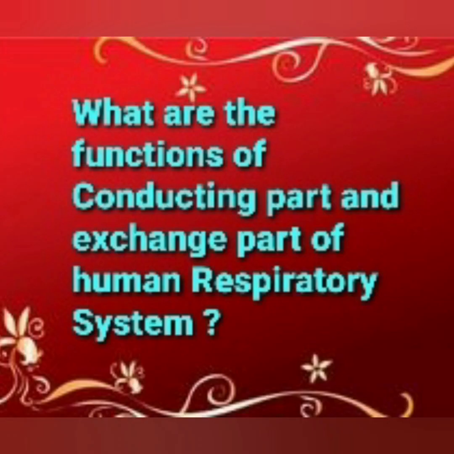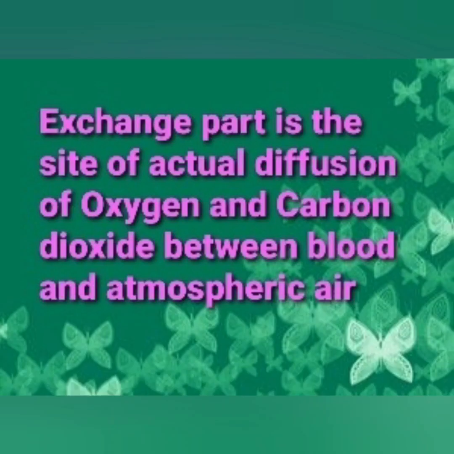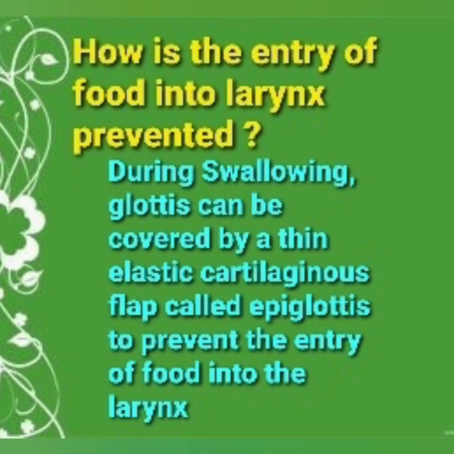Now, what are the functions of conducting part and exchange part of human respiratory system? The conducting part transports the atmospheric air to the alveoli, clears it from foreign particles, humidifies and also brings the air to body temperature. Exchange part is the site of actual diffusion of oxygen and carbon dioxide between blood and atmospheric air. Now, how is the entry of food into larynx prevented?